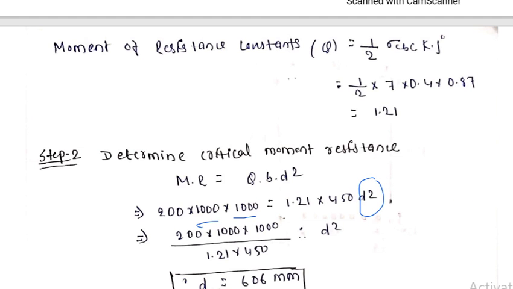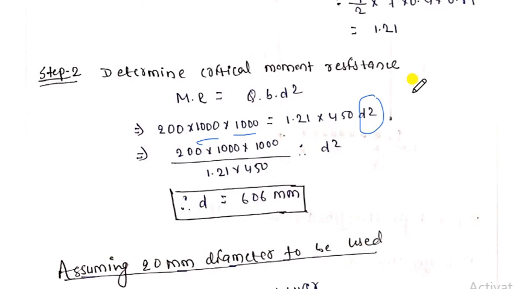So here we need to calculate d. If you put all these values, then the d value comes to 606. My dear friends, I want to say one thing here. The 606 that came is the effective depth, okay, and the width is 450. Whenever you design any beam, listen carefully: if the beam has more depth, it is considered to have more stability and strength. The more depth a beam has, the stronger it is.